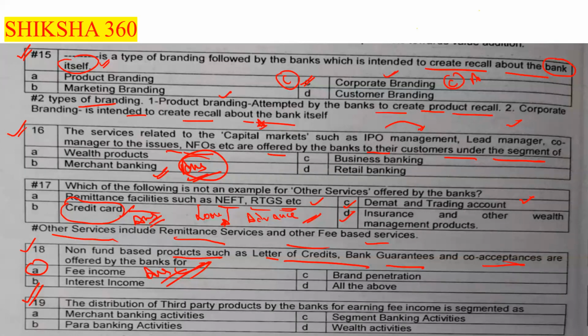The distribution of third party products by the banks for earning fee income comes under the para banking activities. Please remember all these types of things, very important from the examination point of view. They come under para banking activities.